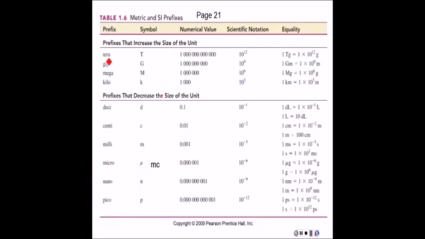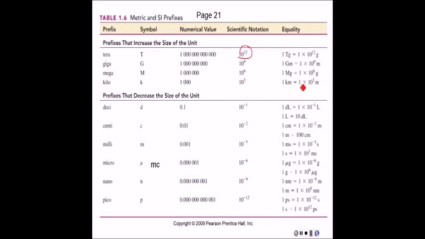And we have, going across the top, tera, which means a billion. I'm sorry, not a billion, but a trillion. Right, 10 to the 12th. That's a trillion with a T. You can count all those zeros. Giga means a billion. That's 10 to the 9th. Mega means a million, 10 to the 6th. And kilo means 1,000, that's 10 to the 3rd.